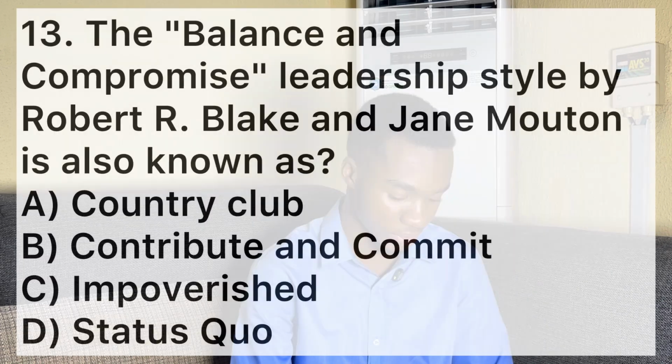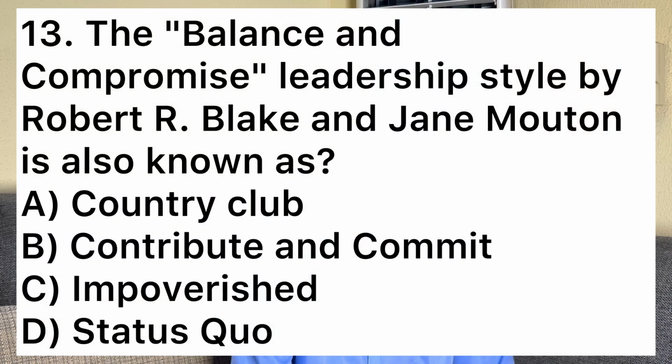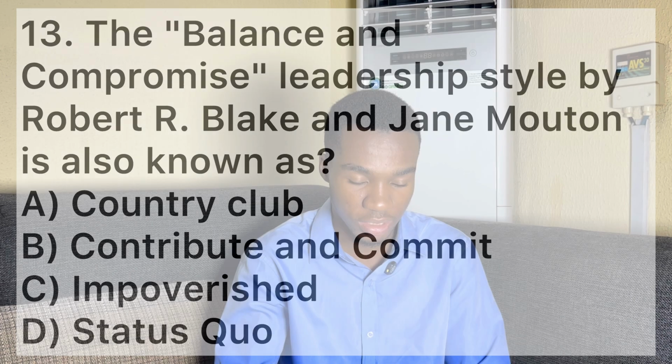Number 13 says the Balance and Compromise Leadership Style by Robert R. Blake and Jane Mouton is also known as A, Country Club, B, Contribute and Commit, C, Impoverished, D, Status Quo. So this one is status quo, and you can find it in the slides. The status quo type of leadership says that you should focus on both people and production, but not giving your full to them. Like little to people, little to production as well.